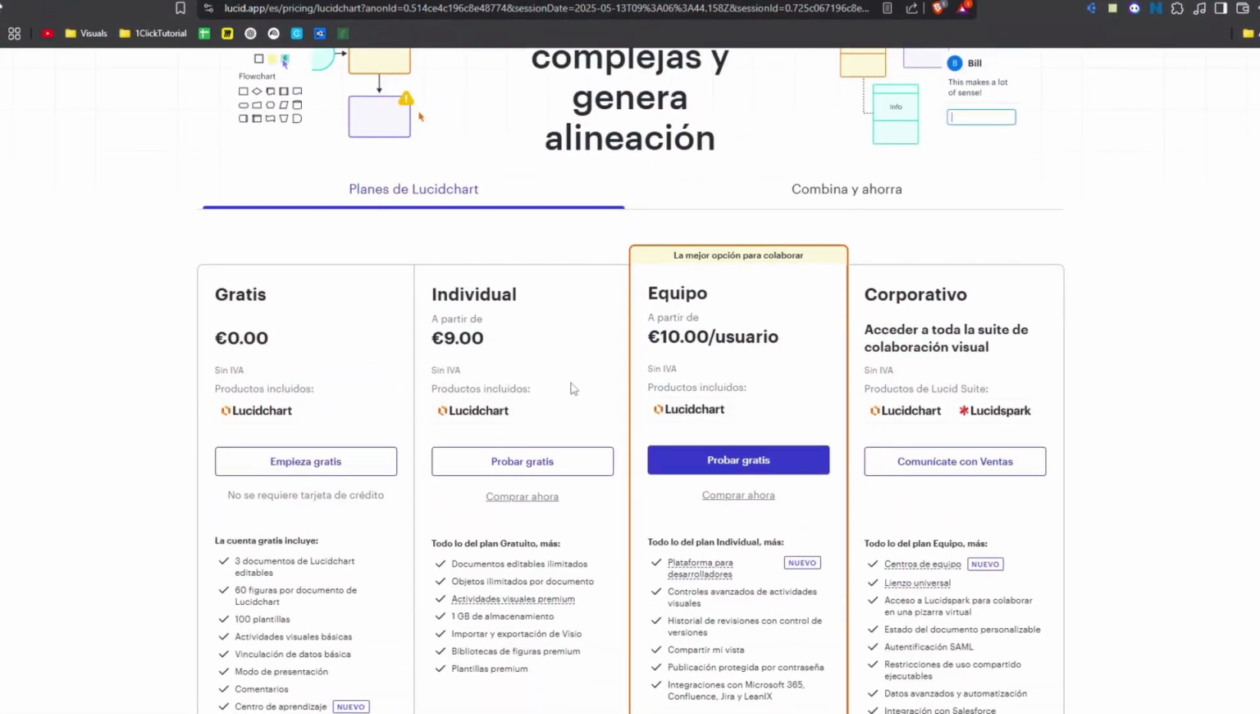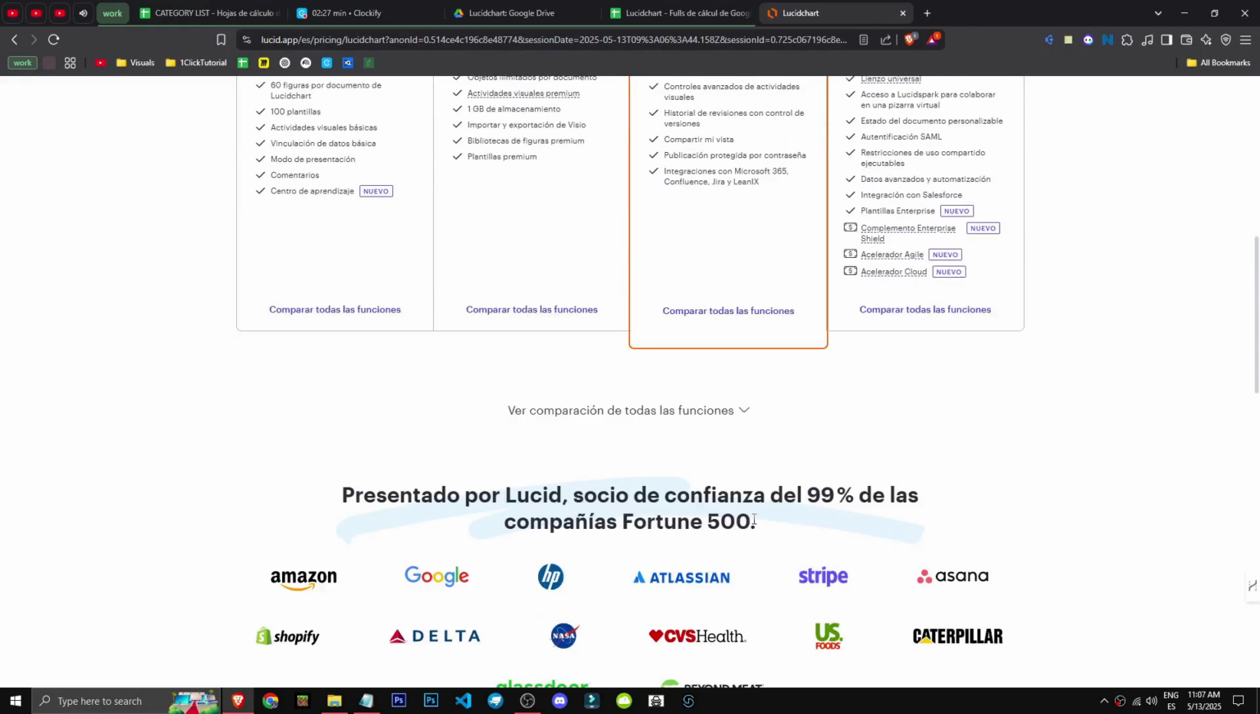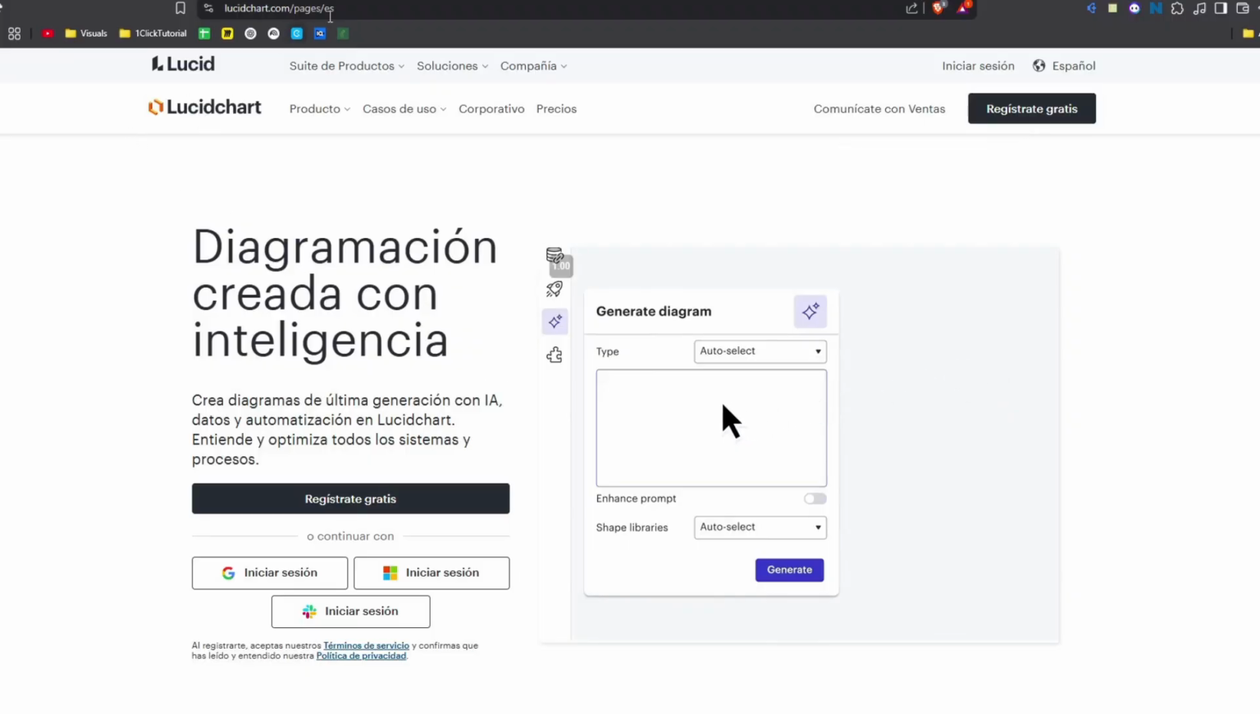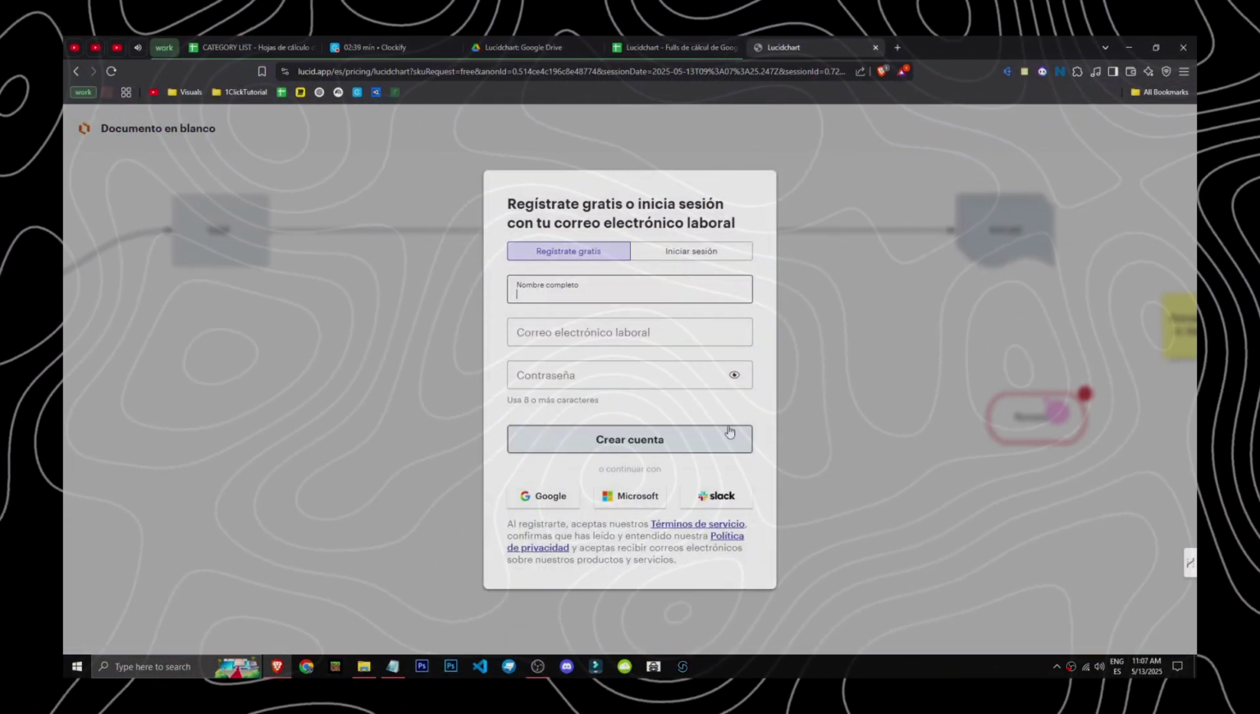I assume these €9 are monthly. Not sure where it states that, but likely monthly. To get started, just head to Lucidchart pages and click sign up. Then you can begin using the free version.